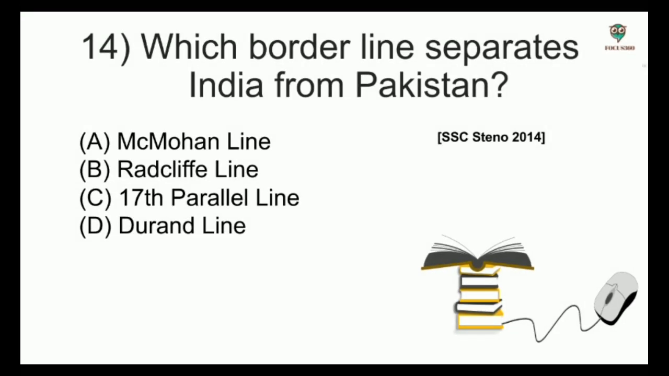Next, which borderline separates India from Pakistan? Options: McMahon Line, Redcliffe Line, 17th Parallel Line, Durand Line. And the answer is Redcliffe Line. McMahon Line separates India and China. 17th Parallel Line separates North Vietnam and South Vietnam. Durand Line is between India and Afghanistan.